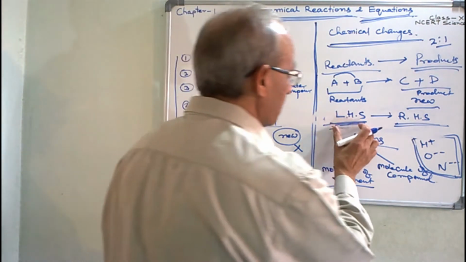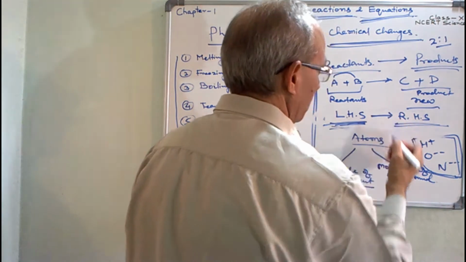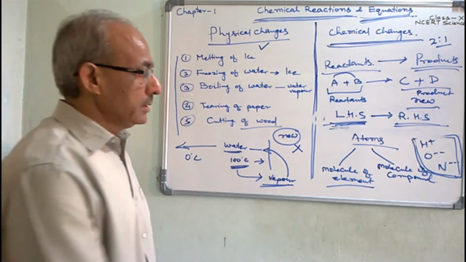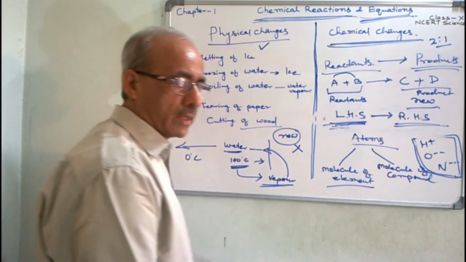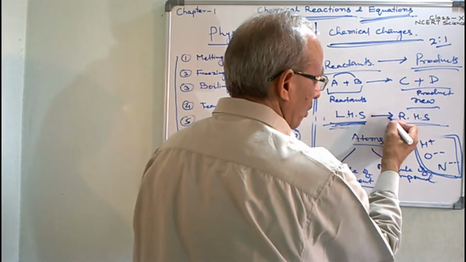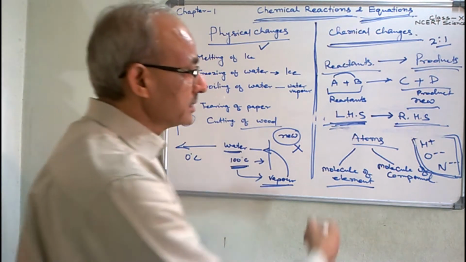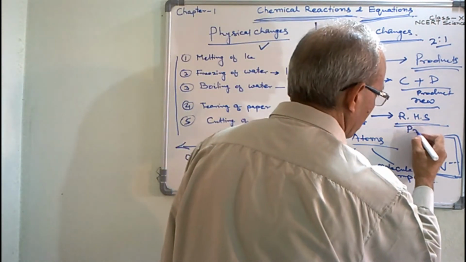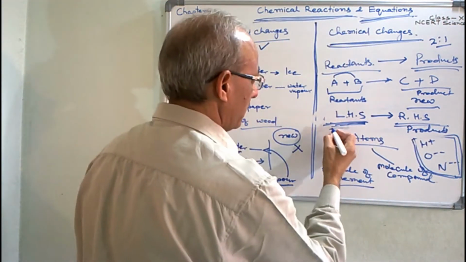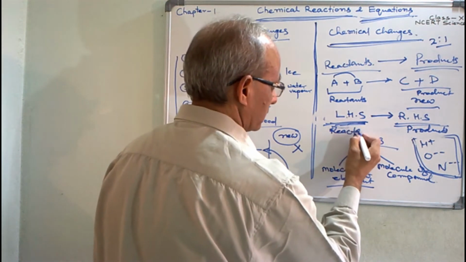In between the LHS and RHS, in a chemical equation, we write an arrow, and the head of the arrow points toward the right hand side. Right hand side means products, and on the left hand side we write the reactants.